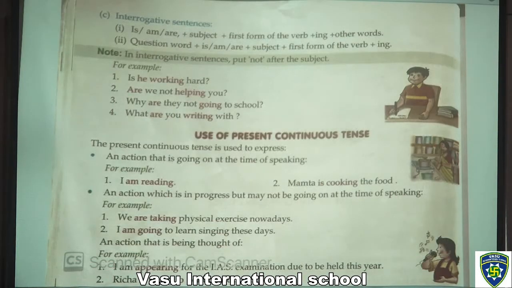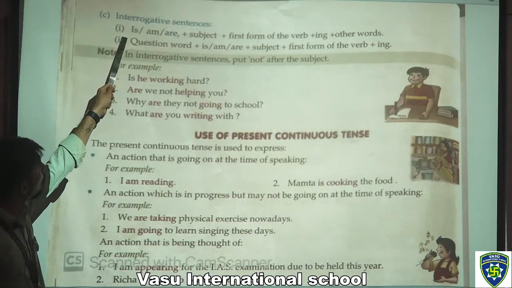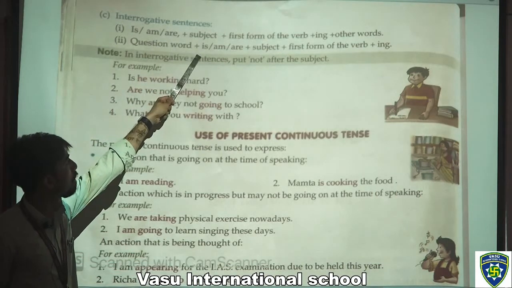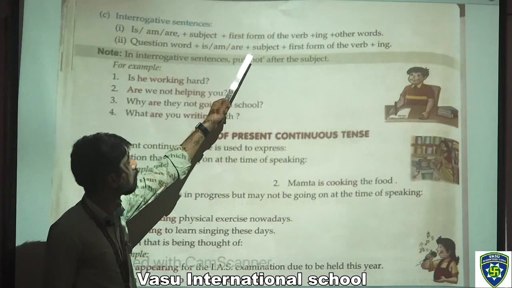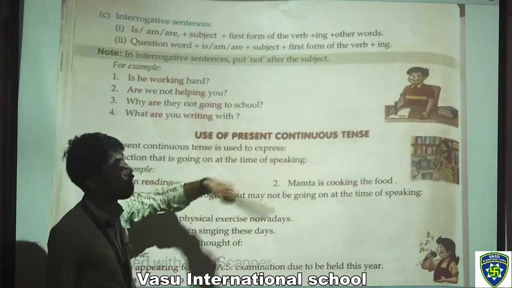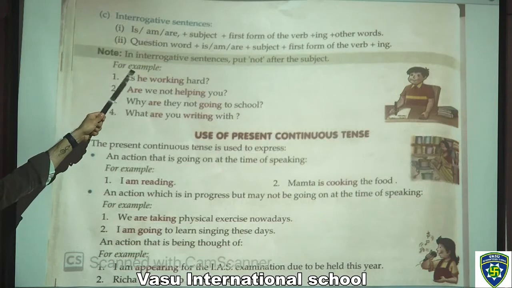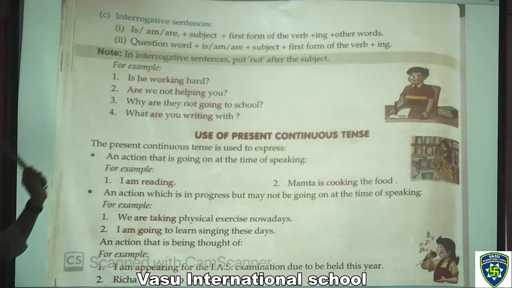On the next page, what we have is interrogative sentences. The first point is am, are plus subject plus first form of the verb plus ing plus other words. Second, question word plus am, are plus subject plus first form of the verb plus ing.